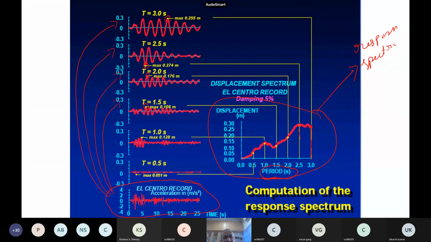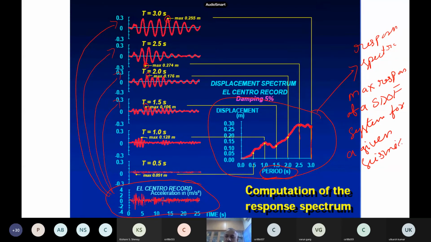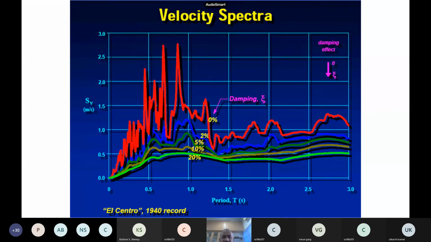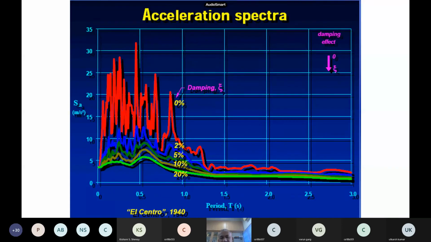Response spectra is nothing but the maximum response of a single degree of freedom system to a given ground motion. You will study this in detail in your other course also, single degree of freedom system, for a given earthquake input. This is the most important graph actually. This is the definition of response spectrum: the maximum response of a single degree of freedom system for a given seismic input. You plot these types of graphs, they look something like this. For a particular earthquake, you can find displacement, velocity and acceleration spectra.